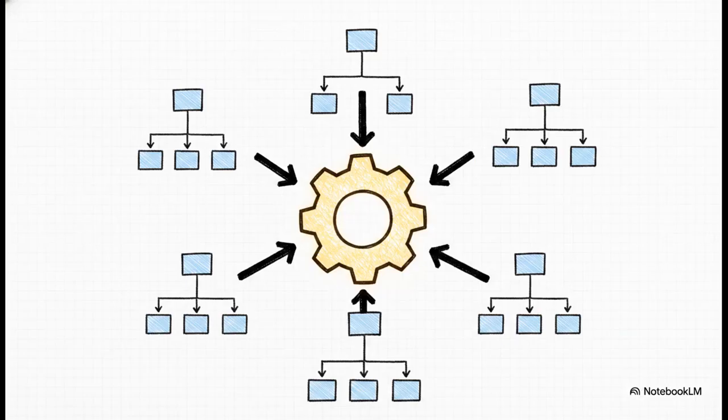So how do we fix this? Data scientists rely on advanced ensemble methods like random forest and XGBoost. Think of these as a council of experts rather than just one single decision maker. Instead of relying on a single decision tree that might overfit, they build multiple trees and average their predictions out. It's a brilliant statistical trick that captures those complex nonlinear relationships while keeping the variance totally in check.